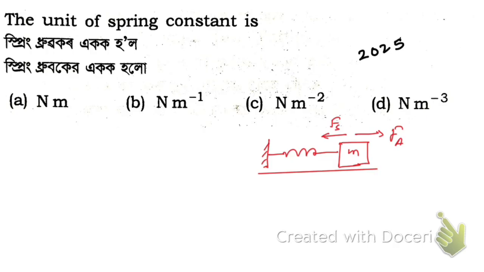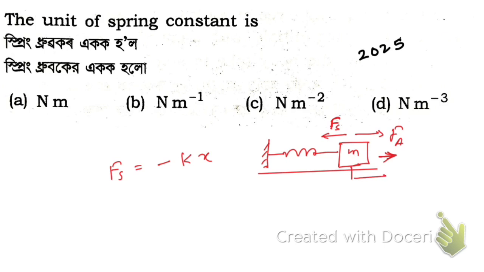Let it be Fs, the spring force, which opposes the motion, acts in the direction opposite to the applied force, and which, according to Hooke's law, is equal to minus kx.